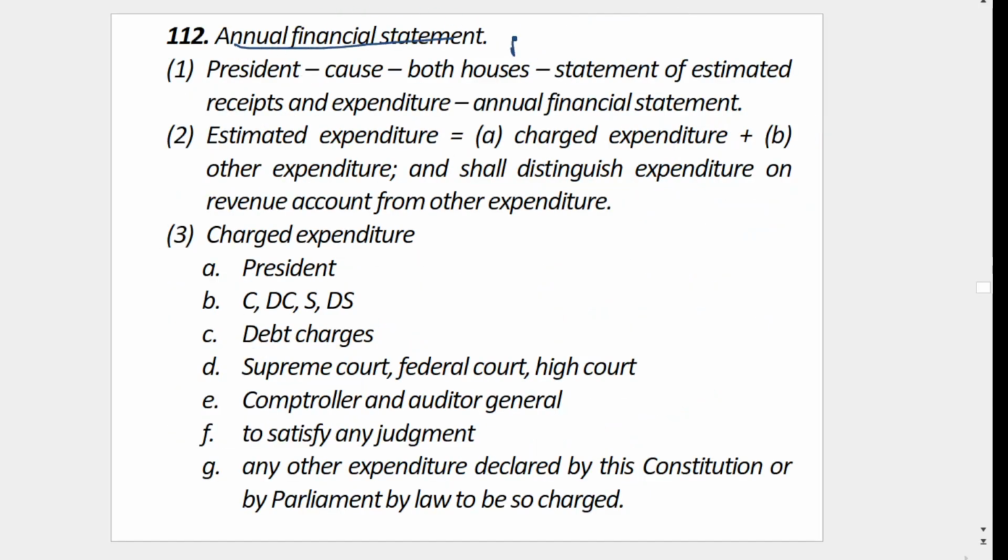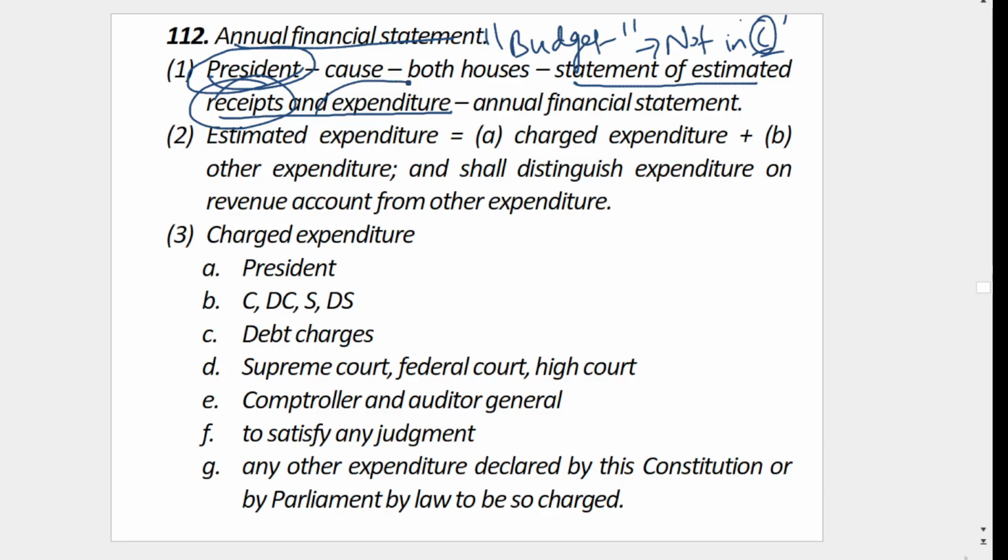Then the annual financial statement. This is the budget. The word budget is not in the Constitution. This is an important question. Who will cause the budget to be laid before both houses? The President will cause it. This budget is a statement of estimated receipts and expenditure. Receipt means whatever your income, expenditure means whatever your kharcha. That is called the annual financial statement. Here we have estimated receipts and estimated expenditure, income and expenditure. This expenditure is again divided into charged expenditure and other expenditure.